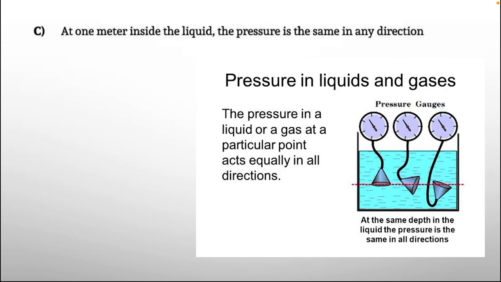Option number C. At 1 meter inside the liquid, the pressure is the same in any direction. Pressure in liquids and gases: the pressure in a liquid or a gas at a particular point is equal in all directions. At the same depth in the liquid, the pressure is the same in all directions according to that. So this option is correct.